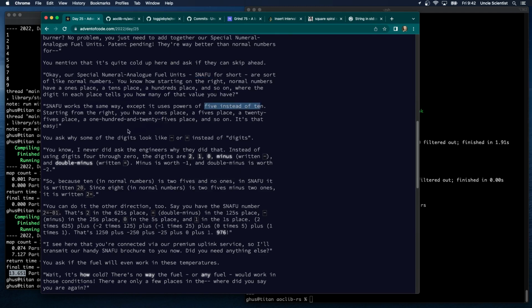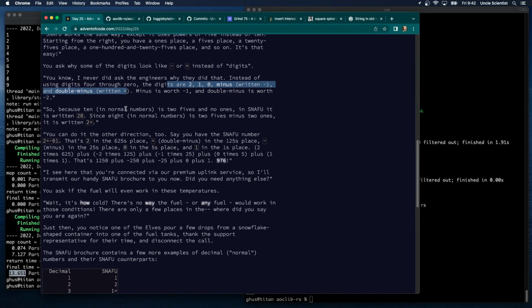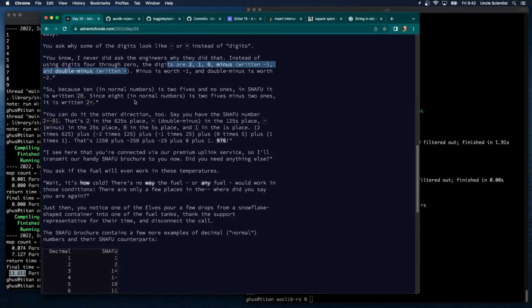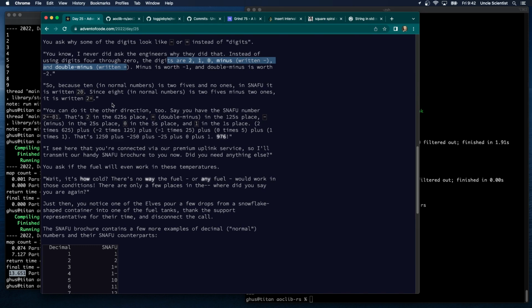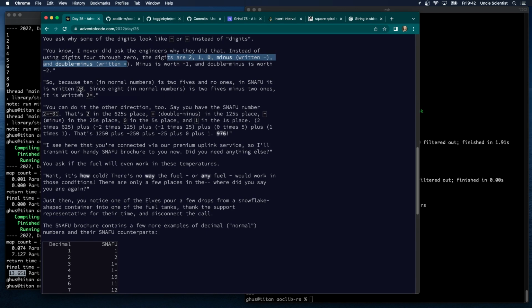Okay. Ask why some of the digits are like this, right? Why do they do that? Instead of using 4 through 0, the digits are 2, 1, 0, minus and double minus. Minus is worth -1 and double minus is worth -2. Okay. I mean, I can work with that. It's because 10 in normal number is 2 5s, no 1s. SNAFU is written 2 0, since 8 in normal number is 2 5s minus 2 1s, written 2 equal.